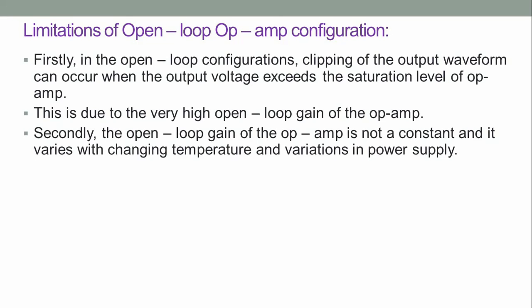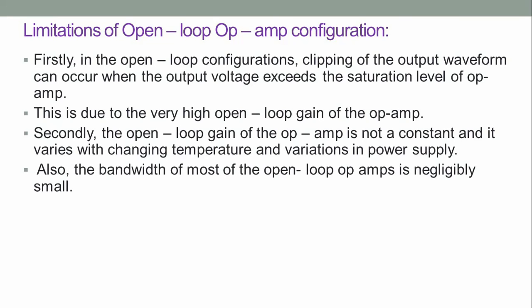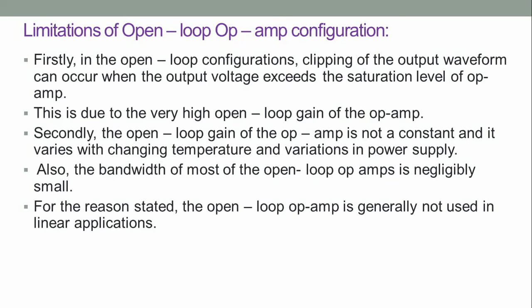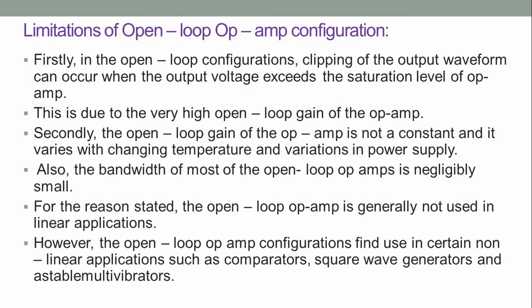Secondly, the open loop gain of the op-amp is not constant and it varies with changing temperature and variation in the power supply. Also, the bandwidth of open loop configuration is very small. We can say it is negligibly small or almost narrow. For the reason stated, the op-amp is generally not used in linear applications. However, the open loop op-amp configuration can be used in non-linear applications such as in comparators, square wave generators, and